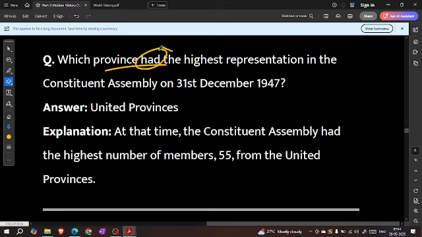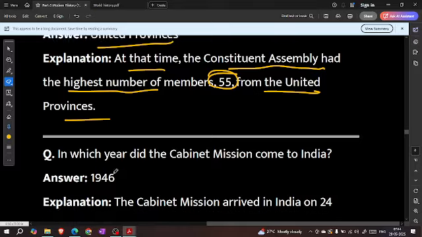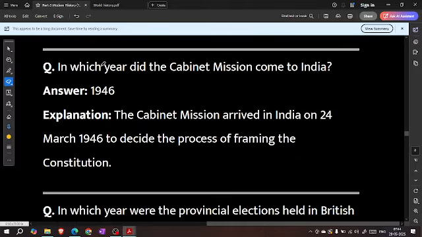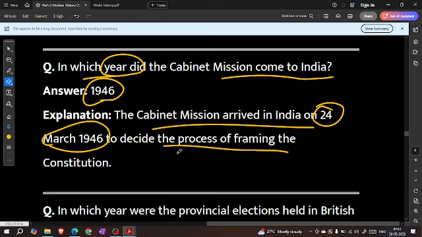Which province had the highest representation in the Constituent Assembly on 31st December 1947? United Province. At that time, the Constituent Assembly had the highest number of members, 55, from the United Province. In which year did the cabinet mission come to India? 1946. The cabinet mission arrived in India on 24 March 1946 to decide the process of framing the constitution.